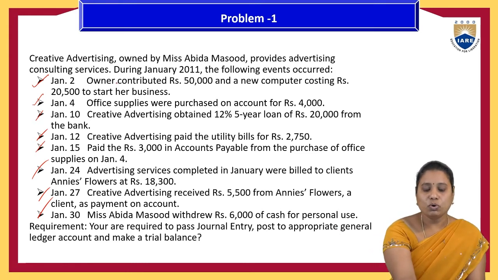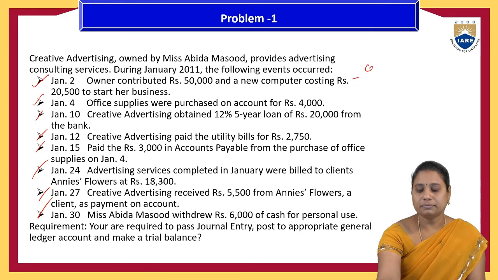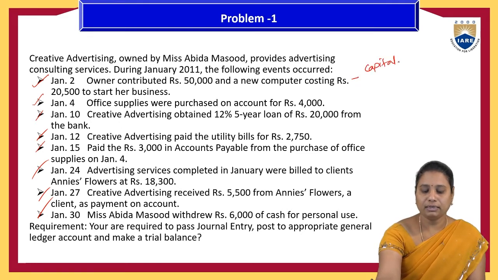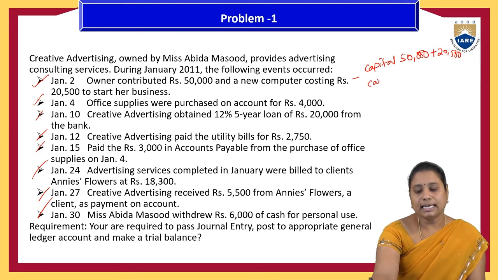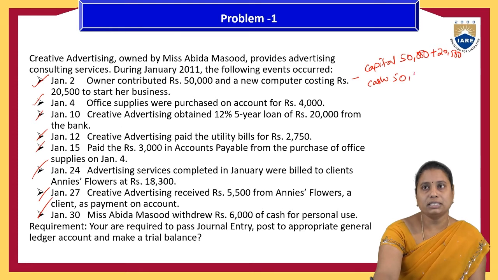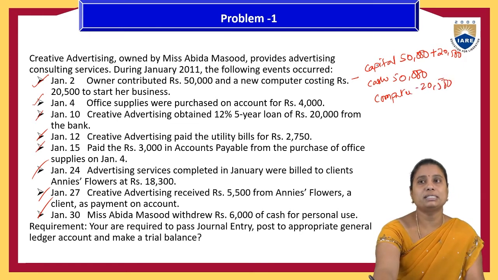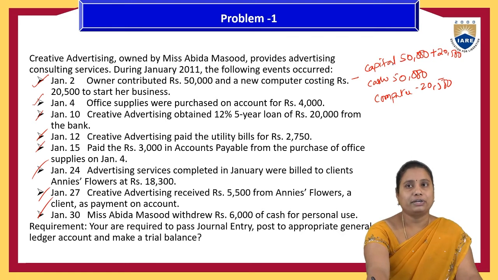So the owner's contribution will be called the capital, 50,000 plus 20,500. Out of this total of 70,500, cash is 50,000, whereas the computer is 20,500. But the total capital acquired by the business is 70,500. So that is the three accounts we have identified.